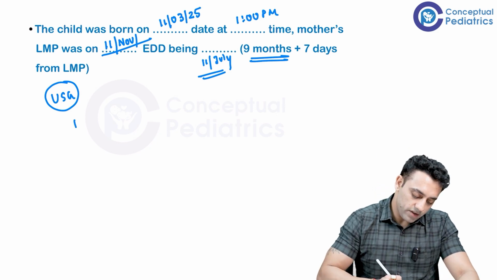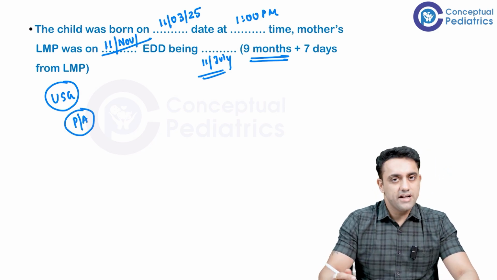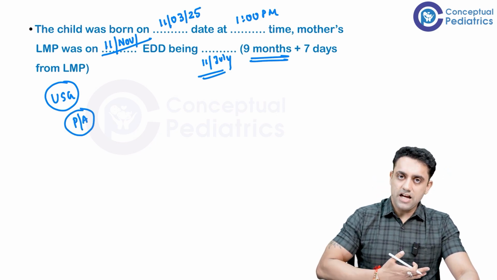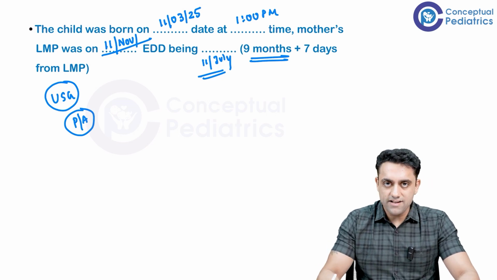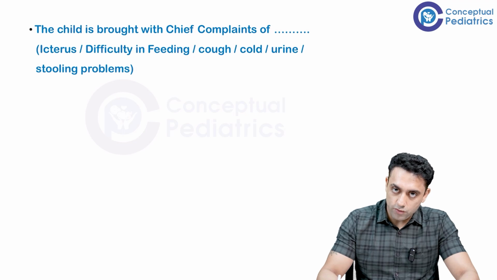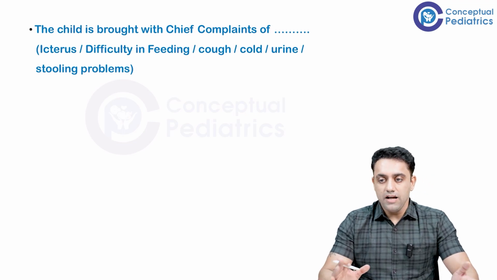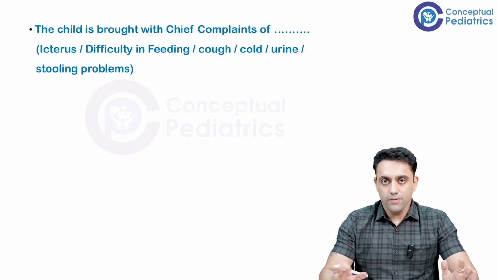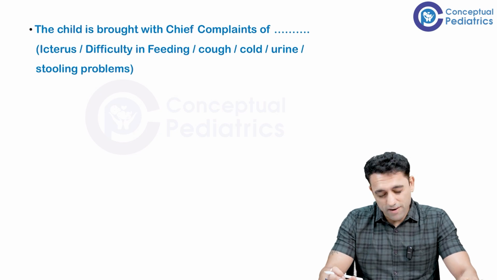Second, very importantly, by per abdomen examination also we can get an idea of how many weeks pregnant the mother is during the pregnancy. By ultrasound and by the per abdomen examination you can get to know the expected date of delivery. I'm talking about the viva questions. Okay, question answer, question answer, question answer, so that you can get the best of the best marks.